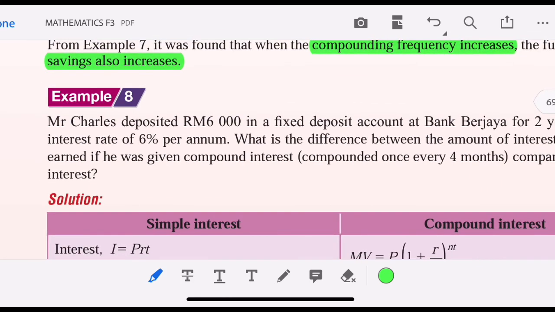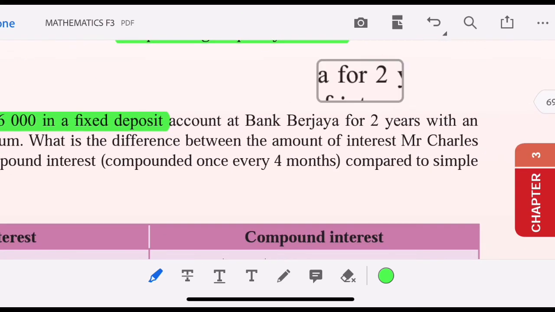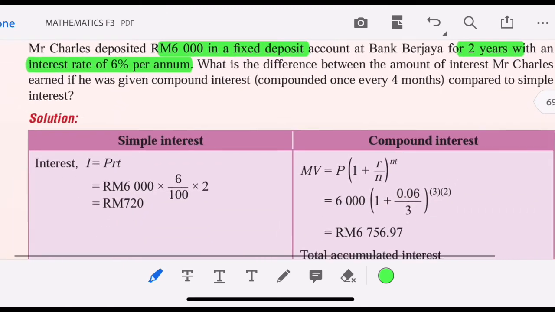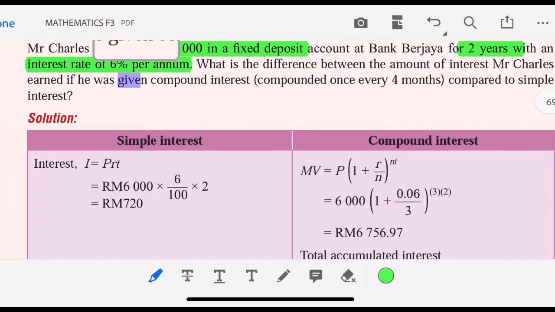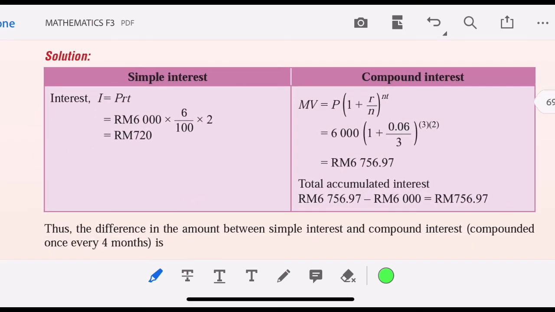Let's see example 8. Mr. Charles deposits 6,000 in a fixed deposit account at the Bunga Bank Berjaya for 2 years with an interest rate of 6% per annum. What is the difference between the amount of interest Mr. Charles earned if he was given compound interest once every 4 months compared to simple interest? If we calculate the simple interest, I equals PRT,